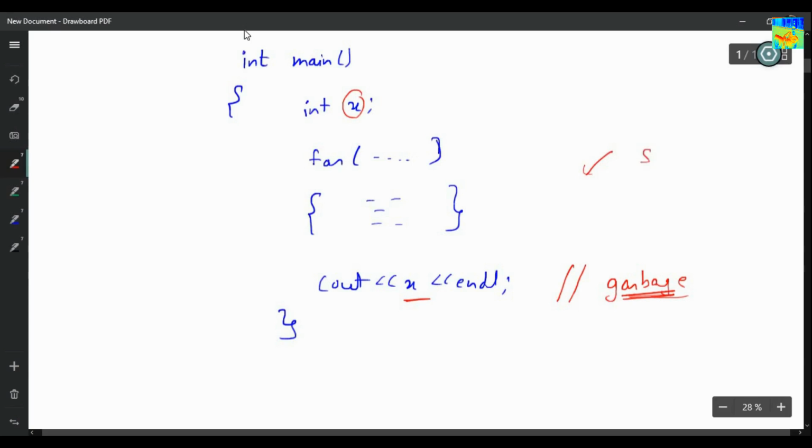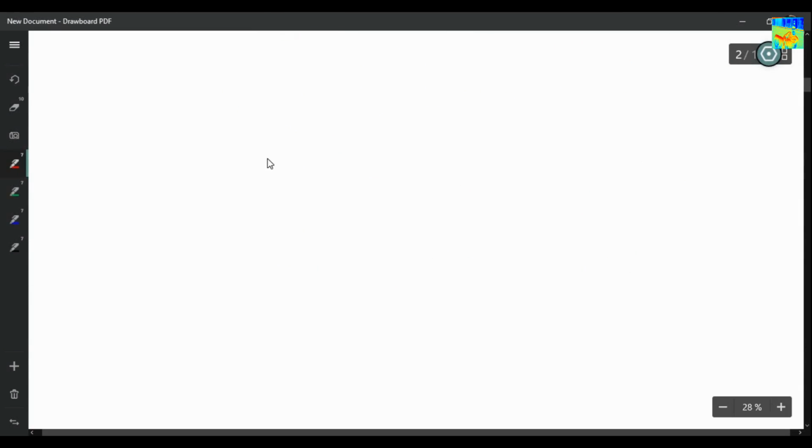This question is not at all related to scope. I just give this question to open your mind. Okay, so what will be my output? A garbage value. Now you have to tell me, if I try and print, let's say, int main